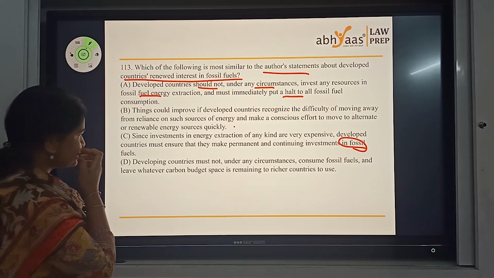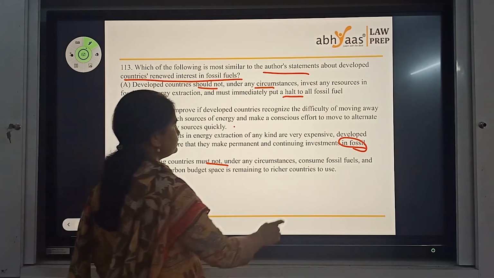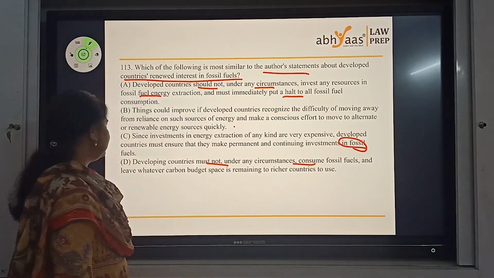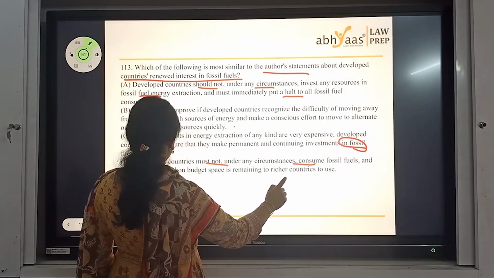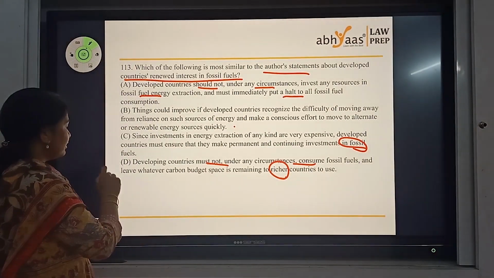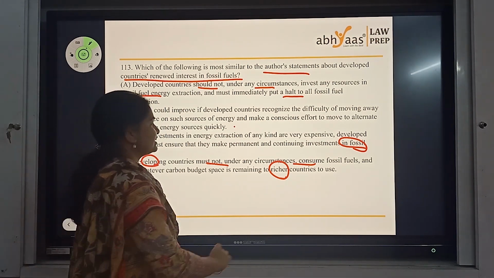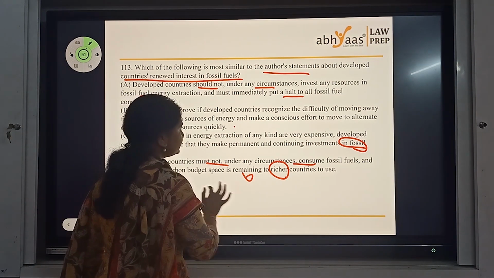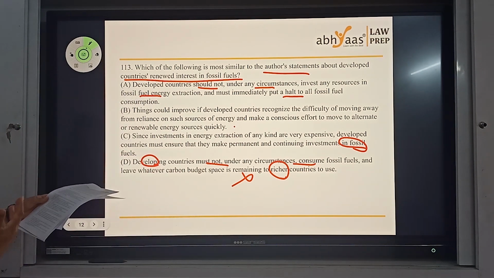Developed countries must not, under any circumstances, consume fossil fuels and leave whatever budget space is remaining to, sorry, I read it wrong. Developing countries must not, under any circumstances, consume and leave it to the rich. This is totally opposite to what we have in the paragraph. So definitely not my answer. So I have to look at it.